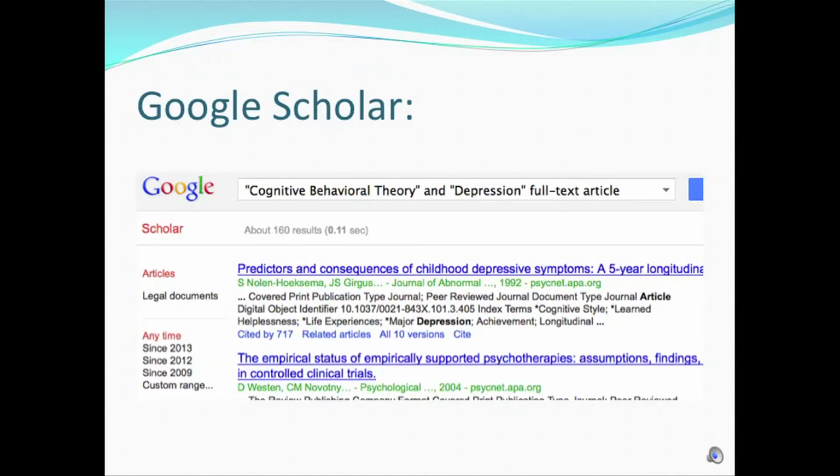Then after we try it with full text article tacked on to the end, it comes up with 160 results. That's pretty good. It's not quite as good as how many we're able to find on PsycINFO. And again, we don't know quite the credibility of these articles. They're probably pretty good. If you look at the one listed at the top, in the little abstract, it mentions that it is from a peer-reviewed journal. So that's good. It's usable for academics. But then again, we don't fully know until we actually read the article or whoever's doing the research.